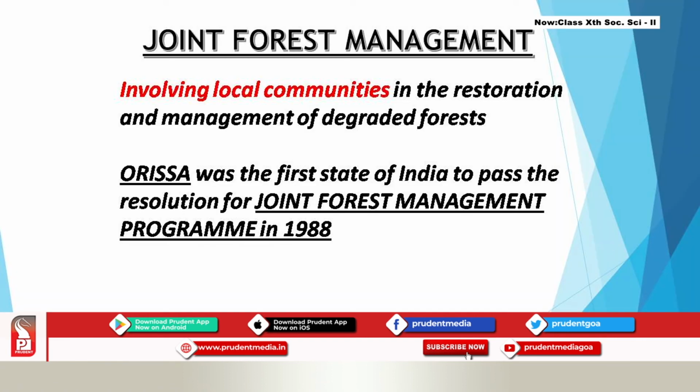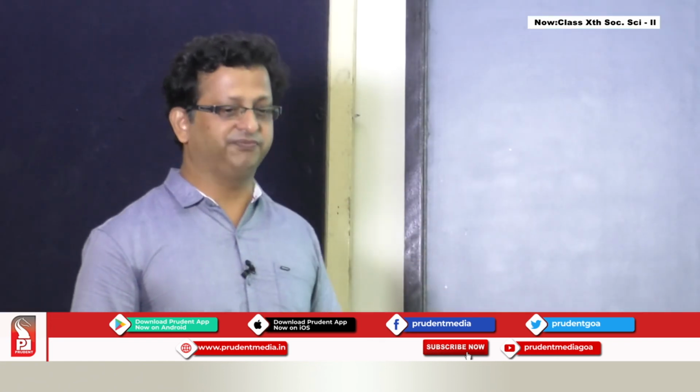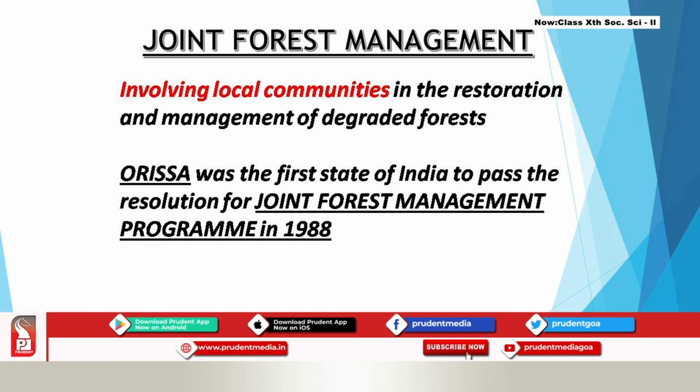In joint forest management, the local communities are involved in restoring and managing the degraded forest land, which is actually managed and controlled by the forest department, according to the joint forest management program. The first state to pass such a resolution was Orissa, in 1988.